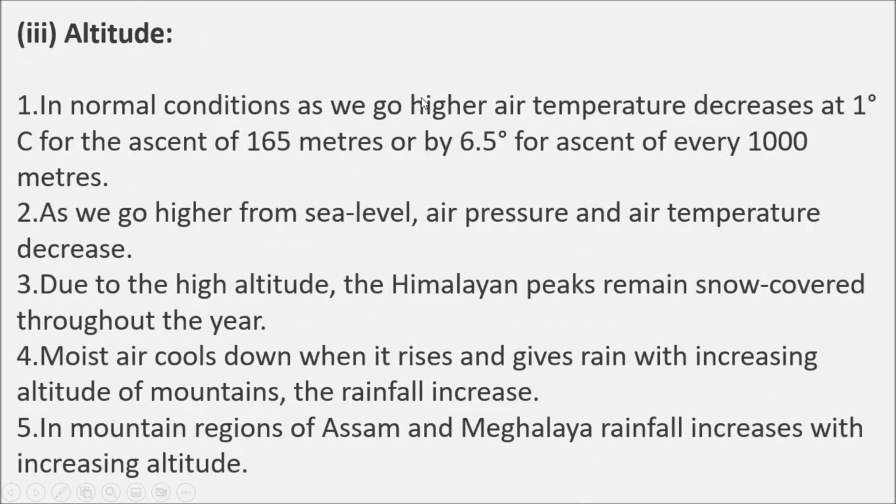In normal conditions, as we go higher, air temperature decreases by 1 degree Celsius for the ascent of 165 meters, or by 6.5 degrees for ascent of every 1000 meters. As we go higher from sea level, air pressure and air temperature decrease. Due to the high altitude, the Himalayan peaks remain snow-covered throughout the year. Moist air cools down when it rises and gives rain, and with increasing altitude of mountains, rainfall increases. In mountain regions of Assam and Meghalaya, rainfall increases with increasing altitude.